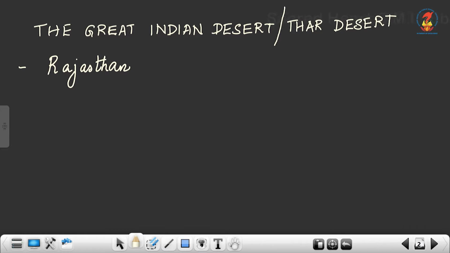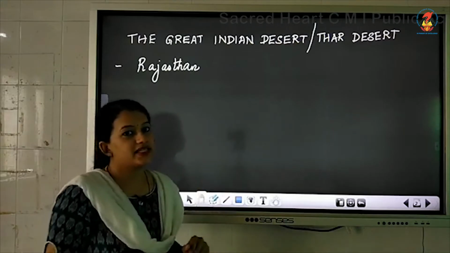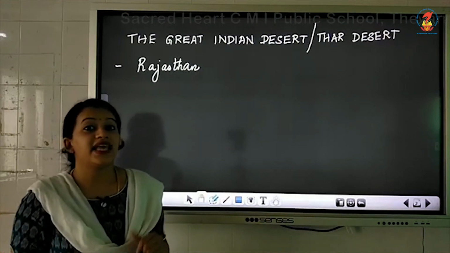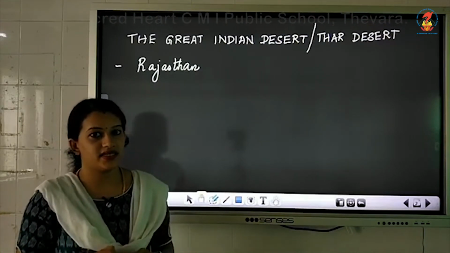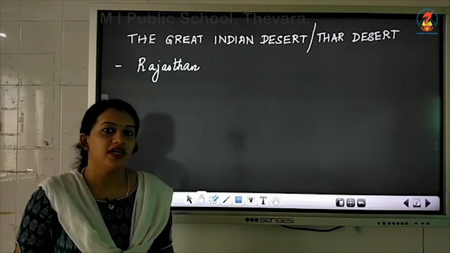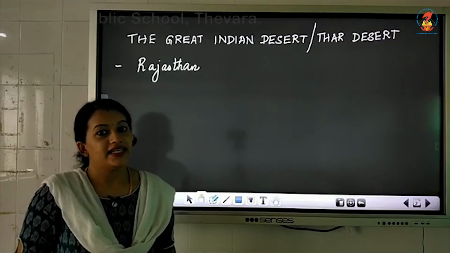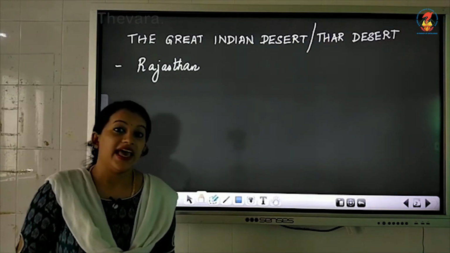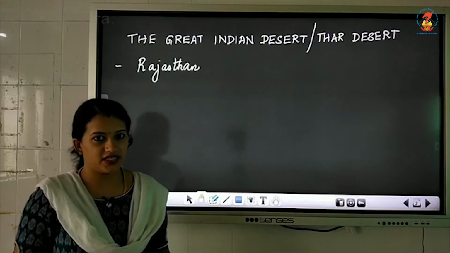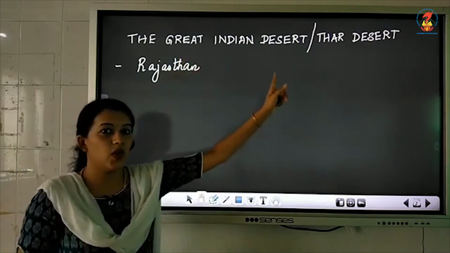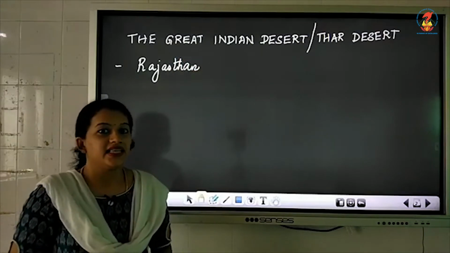Most part of this desert is situated in Rajasthan, and the desert is having the name Western because it lies towards the western region of Rajasthan and it is lying towards a mountain range known as the Aravalli mountain range. So just remember the Great Indian Desert is also known as the Thar Desert.